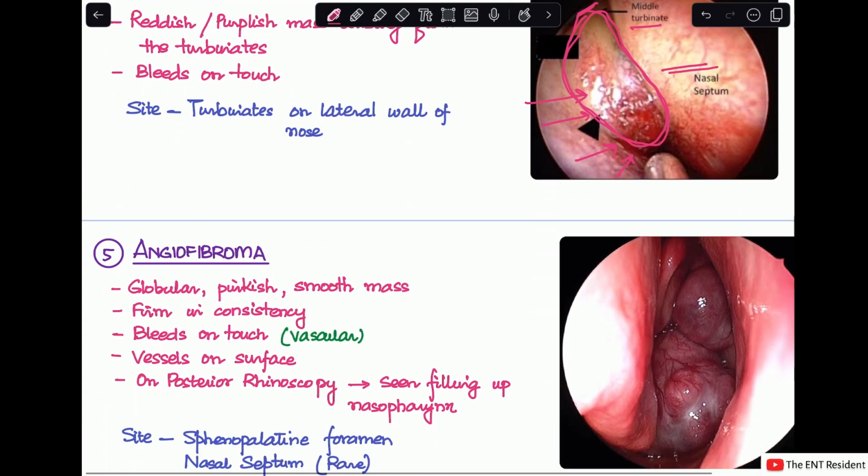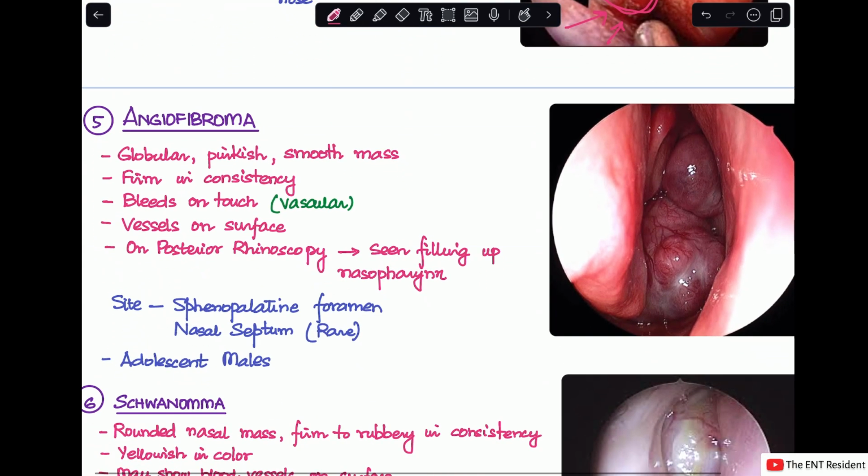Next, we move on to the next tumor, which is angiofibroma. Angiofibroma is a globular, pinkish, smooth mass. You can see in the image here how globular it is. It is very pinkish. You can even see these vessels on the surface of the mass. This will be firm in consistency and it is a very, very vascular tumor, so it will bleed on touch.